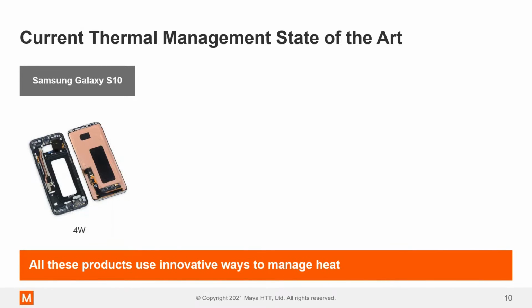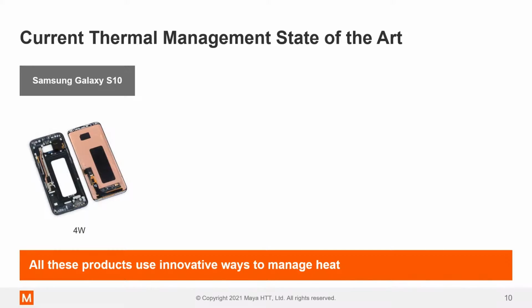So let's talk a little bit about current thermal management state of the art. I've just picked 4 products that I think are quite interesting, that I'm sure most of you will have at least one of, modern smartphones. Let's start with the Samsung Galaxy S10 Android device. I've opened it up here because you can see this little copper bar on the left-hand side. This is a heat pipe. This is a very thin sub 1 millimeter heat pipe within the Samsung Galaxy S10.